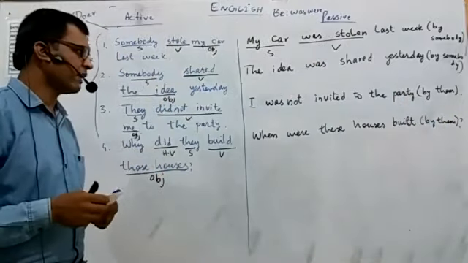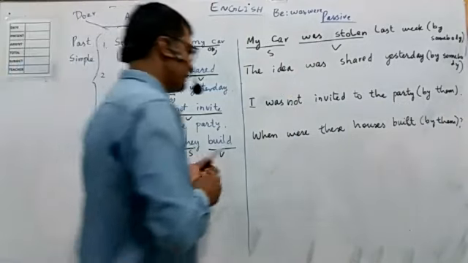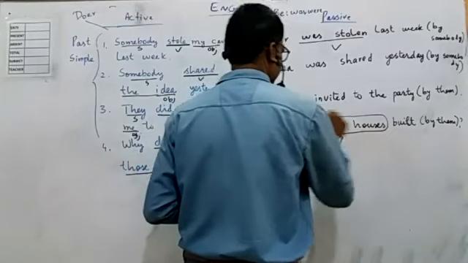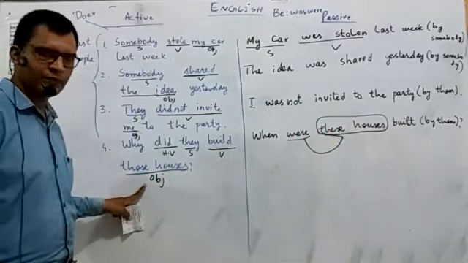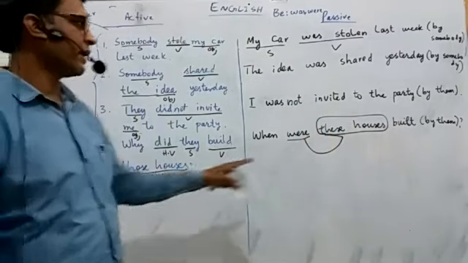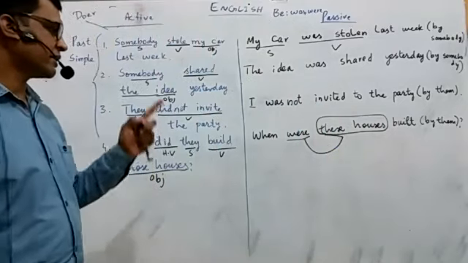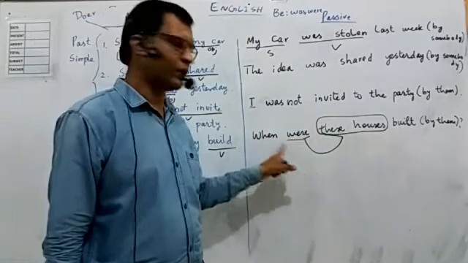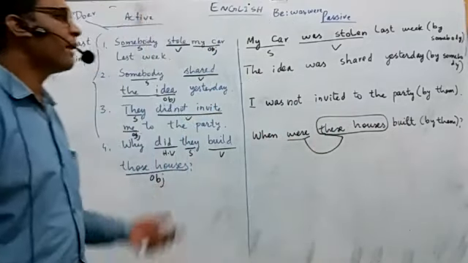Okay. When were these houses built? Why did I use were? Because of this plural subject. Okay. The object of active became the subject of passive, and it is a plural subject, therefore I'm using were. So when were these houses built? By them, if you